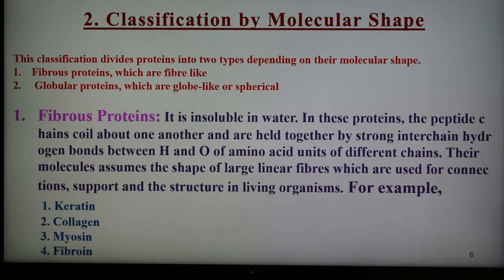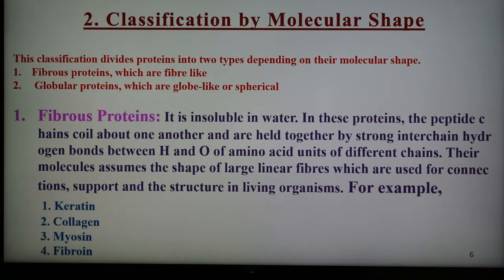proteins are classified into two types. Number one is a fibrous protein, which are fiber-like, and second is a globular protein, which are globe-like, that is spherical. So now this is the second classification of the protein, fibrous protein and globular protein.